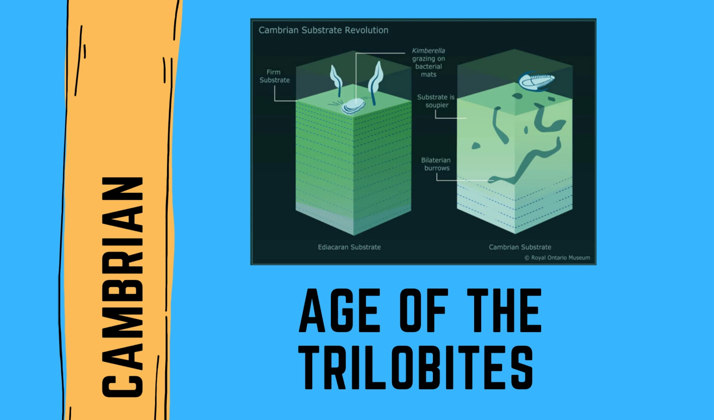We also see the Cambrian substrate revolution, which showed a shift in animal burrowing as animals began to move from grazing on top of microbial mats to creating bilateral burrows within a more soupy substrate.